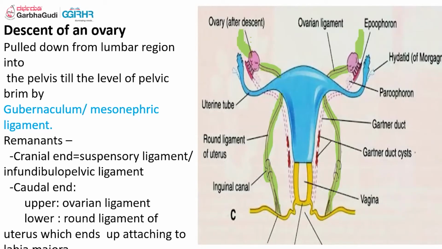Now what happens as it brings down the ovary, in future all the gubernaculum, that is the mesonephric ligament, gets degenerated and forms a future ligament. So the cranial part of the gubernaculum, the topmost green level, becomes the infundibulopelvic ligament in future. And the other part, the caudal part of the gubernaculum, the one that is at the lower pole of the ovary and the uterus, becomes the ovarian ligament. And the part touching the uterus gets completely degenerated. And the left out part becomes the round ligament of the uterus, which ends up attaching to the labia majora.